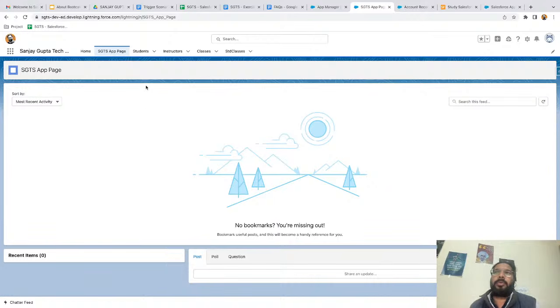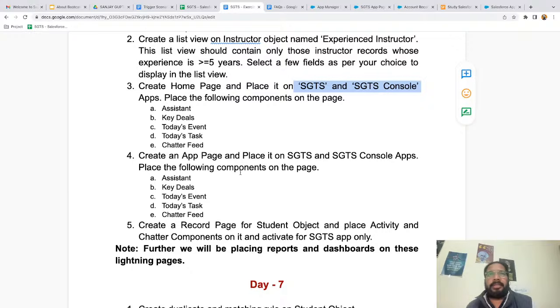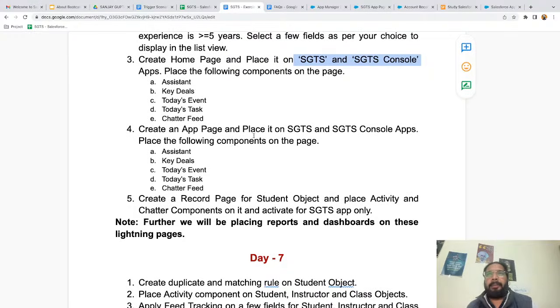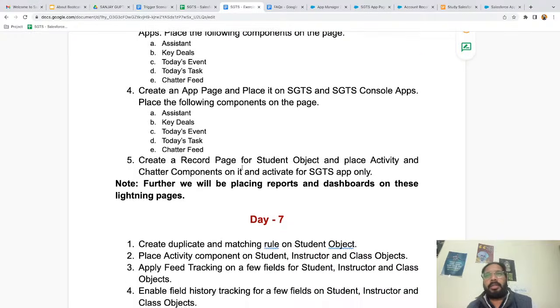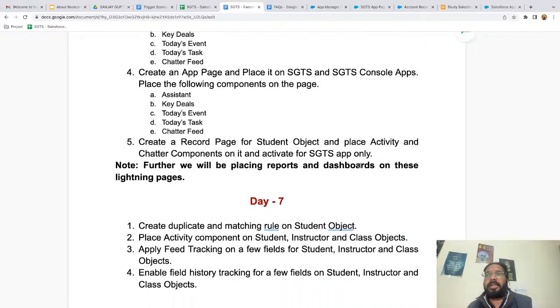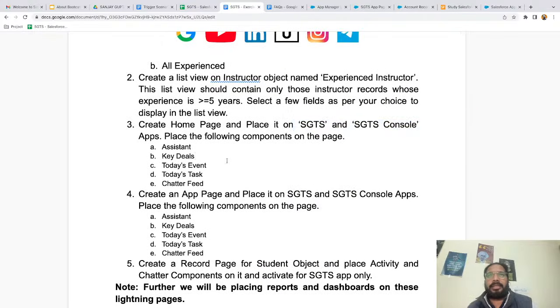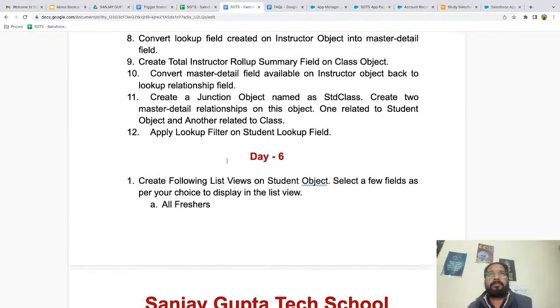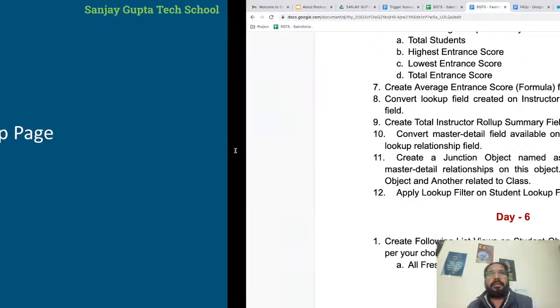And if we create reports and dashboards, those also we can place on the home page, app page, or record page. So if you go to this exercise, you need to create an app page, place these components, then create a record page for the student object, place activity and chatter components on it and activate. Then further, we will be placing reports and dashboards on these Lightning pages, right? So this will be your today's exercise task that you need to do, right?